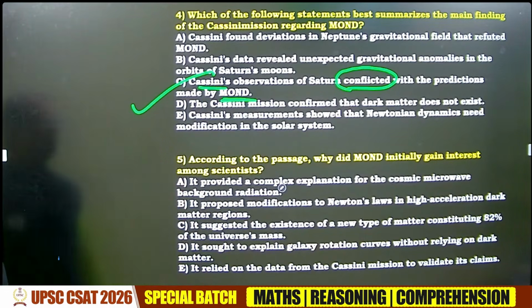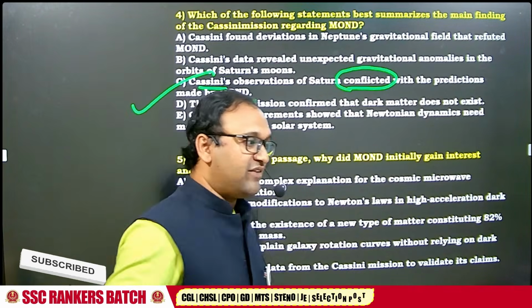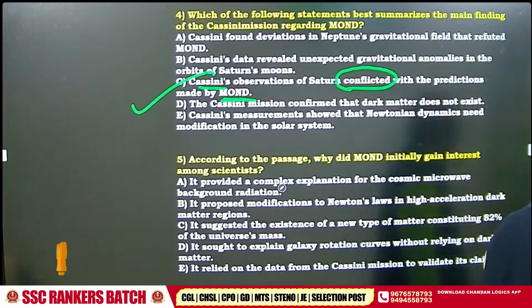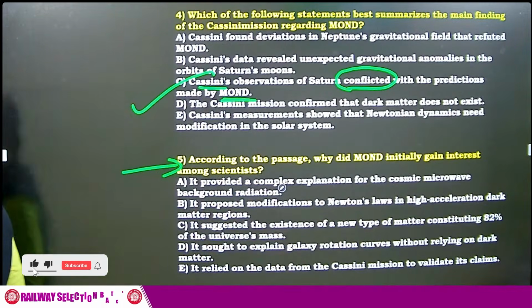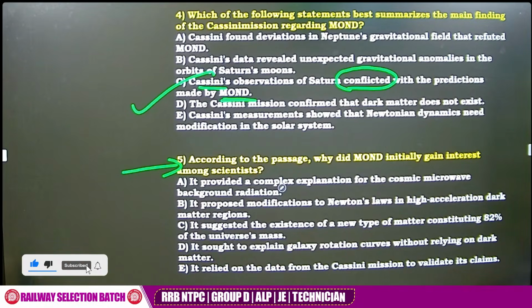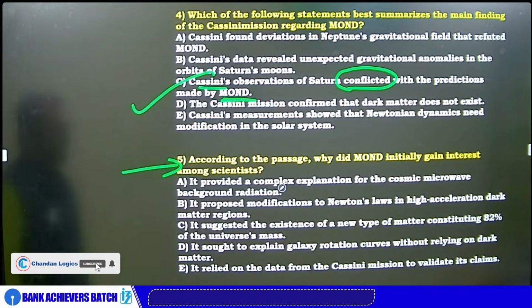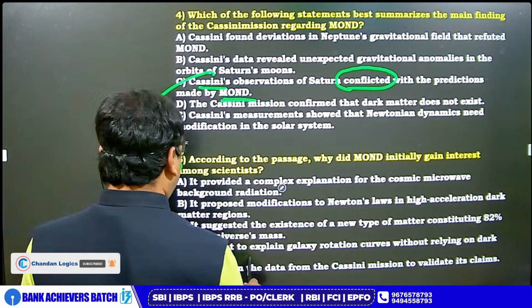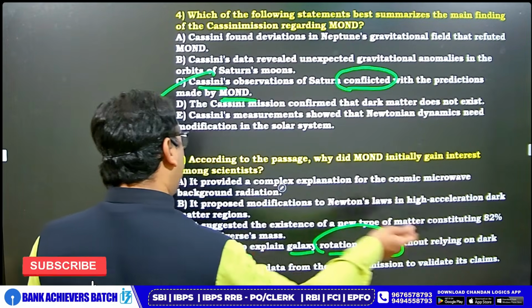Okay, fifth one. According to paragraph, why did MOND initially gain interest? In the beginning, everybody thought MOND was super. Why everybody thought MOND was super? What is the reason? Because it actually tried to explain gravitational rotational curves without relying on dark matter.